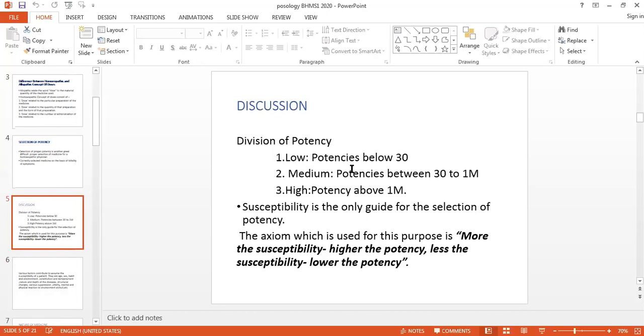There are a lot of opinions regarding the selection of potency: low potency, medium potency, and high potency. Low potency means from 1 to 30, maybe in the decimal scale or in the centesimal scale. They all belong to lower potency. Medium potency means 30 to 1M, and higher potency means more than 1M: 1M, 5M, 10M, 50M. Susceptibility is the whole and sole guide for the selection of potency, that we have seen. More susceptibility, higher the potency; less susceptibility, lower the potency.